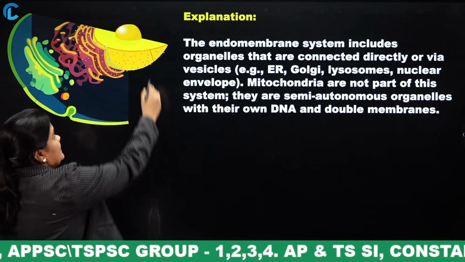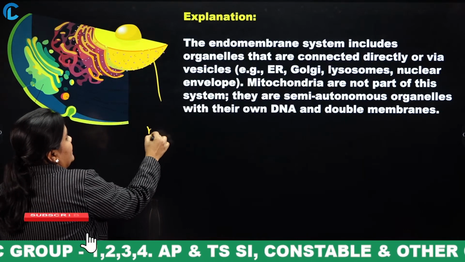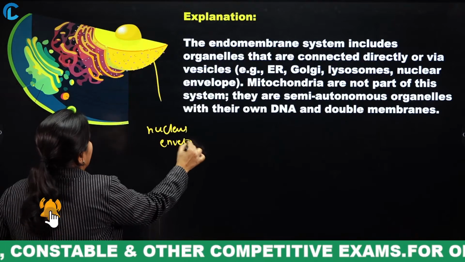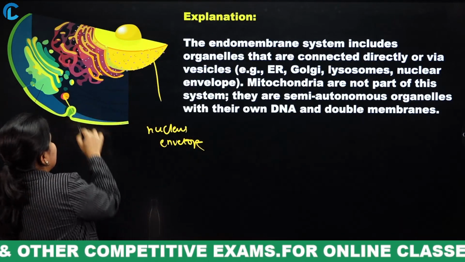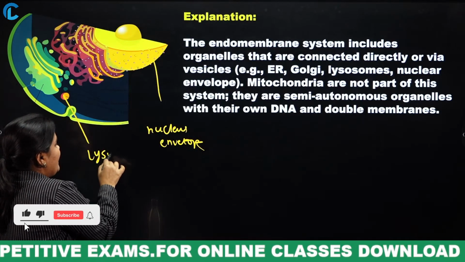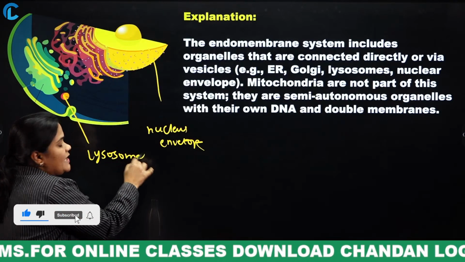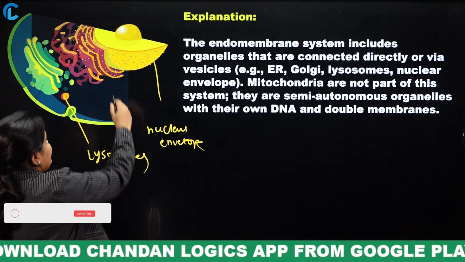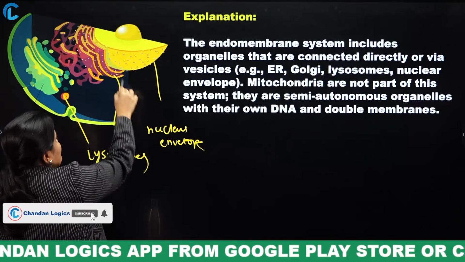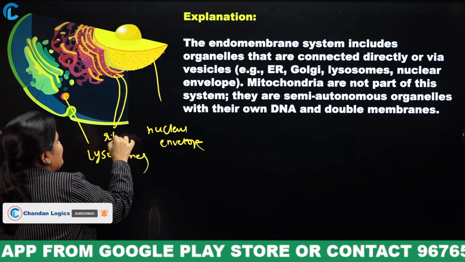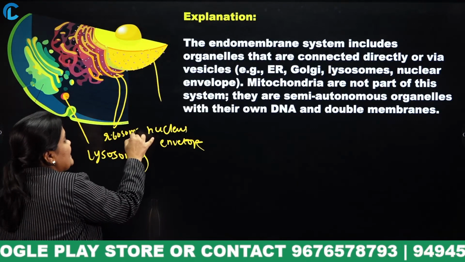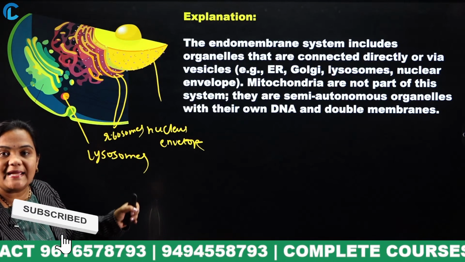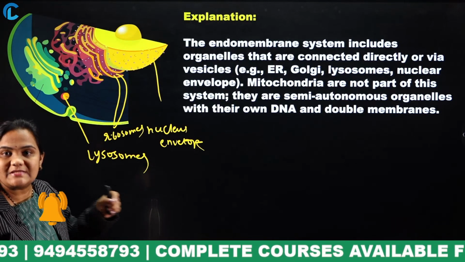Explanation. Listen, this is the nuclear envelope. This is lysosomes. Lysosomes are also known as suicidal bags. Next, these small ones are ribosomes. What will these ribosomes do? They will synthesize proteins, whereas the Golgi complex will act as the packaging and distribution system of lipids and proteins.